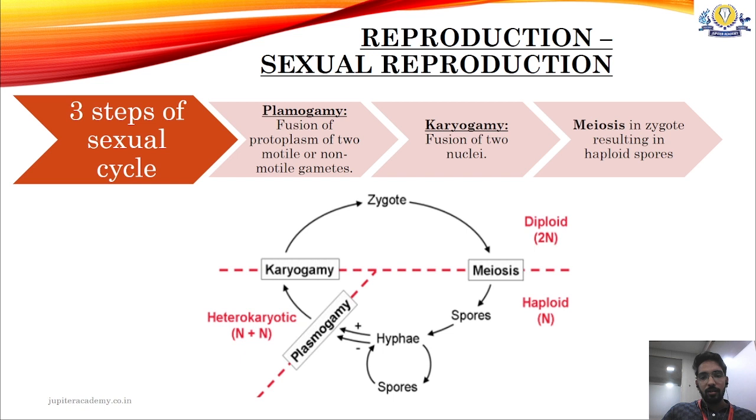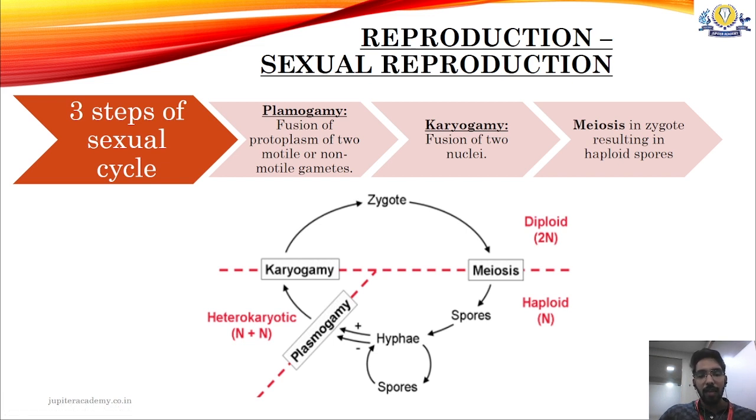So the hyphae is present. The hyphae produces asexual spores and produces more hyphae. That is one cycle. Then the positive and the negative strain of the hyphae fuse to form a heterokaryotic phase through plasmogamy. This heterokaryotic phase might be present for a small amount of time or a large amount of time. We will see the examples in the upcoming slides.